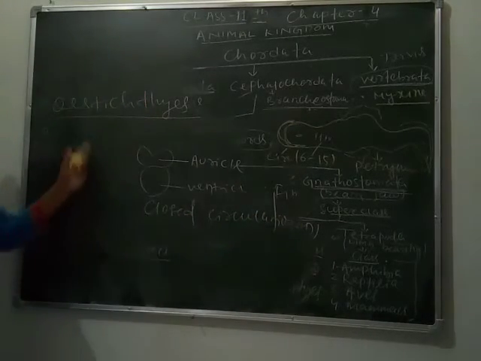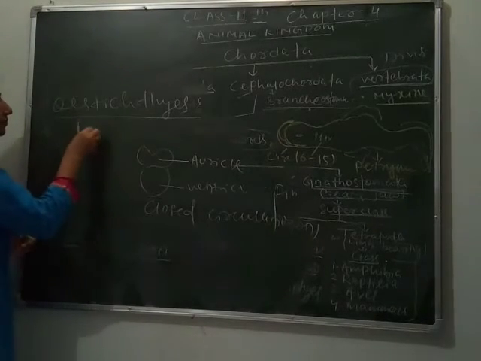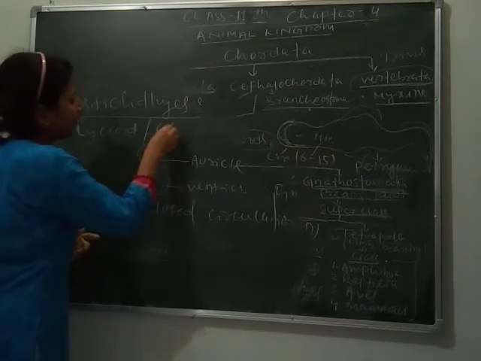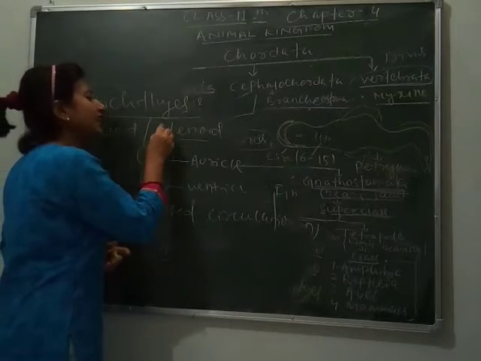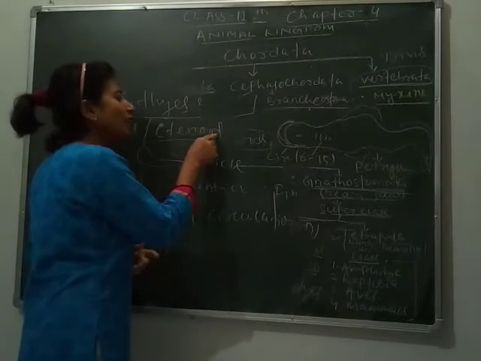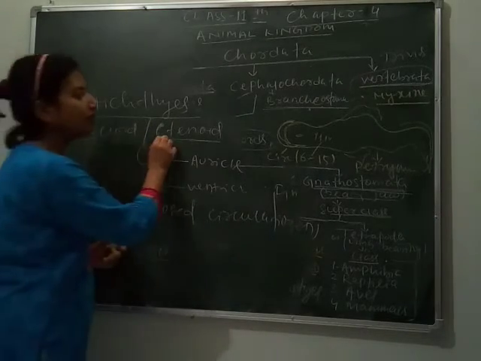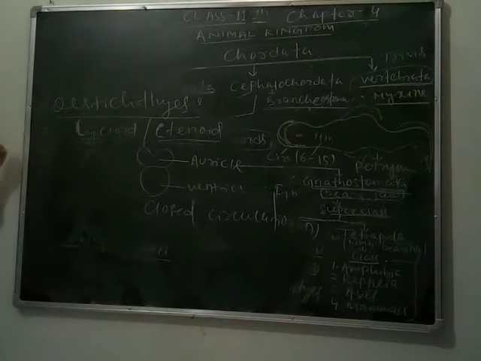They have scales on their body: cycloid and ctenoid. Remember in biology, here C is silent: C-T-E-N-O-I-D, ctenoid. So it has cycloid or ctenoid scales. These are the species of osteichthyes, and they are of different types.